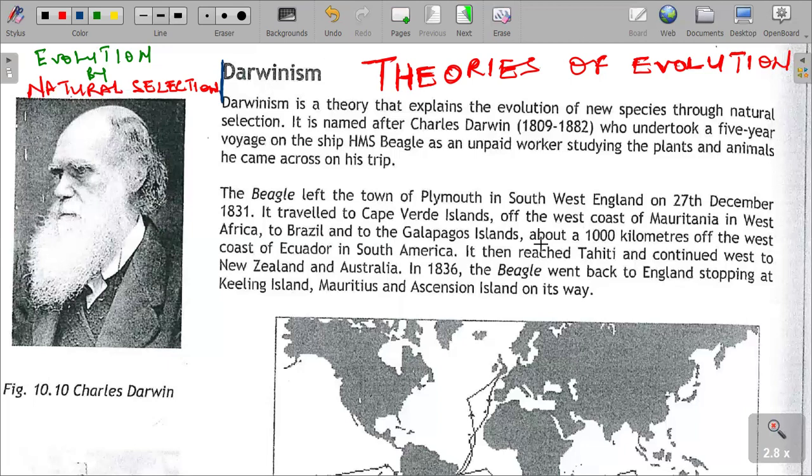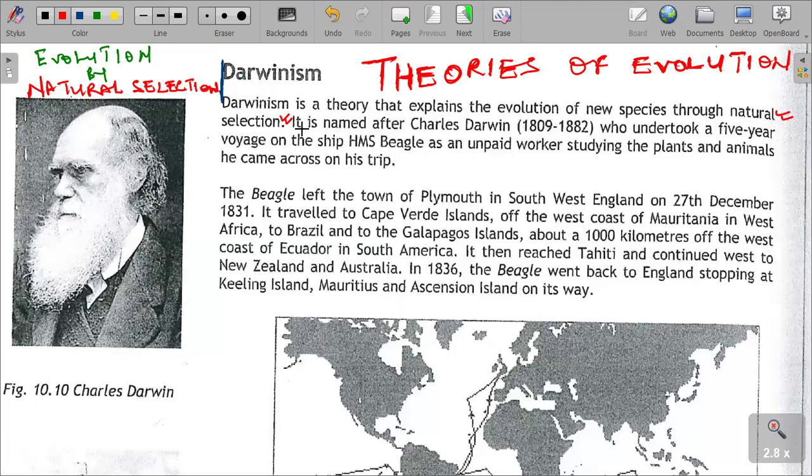Darwinism is a theory that explains the evolution of new species through natural selection. I'm sure that I already presented to you that this Darwinism theory is also called evolution by what? By natural selection. I'm sure you know that when we are referring to natural selection, it is survival of the fittest. The fittest organisms are the ones that can survive.